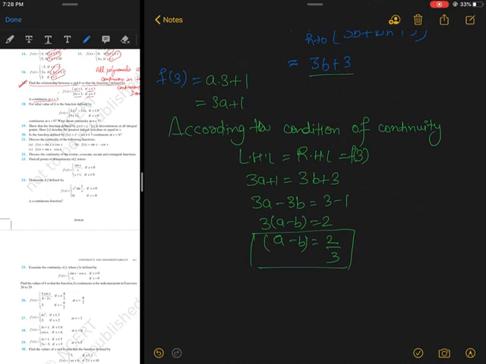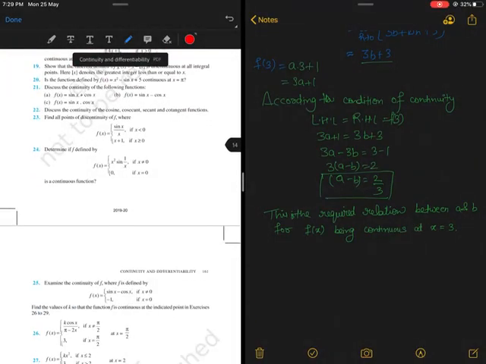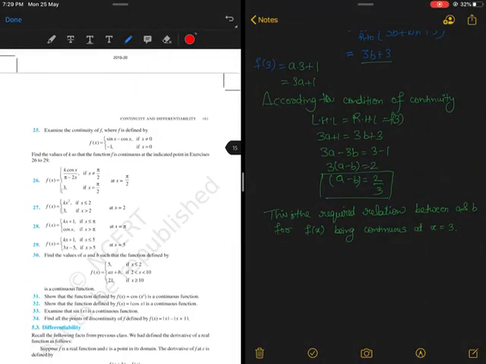So what will be my concluding statement? I will say, this is the required relation between a and b for f(x) being continuous at x equals 3. Okay, so this is the question.